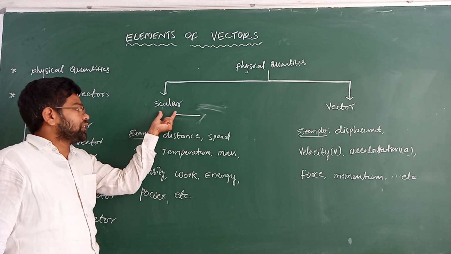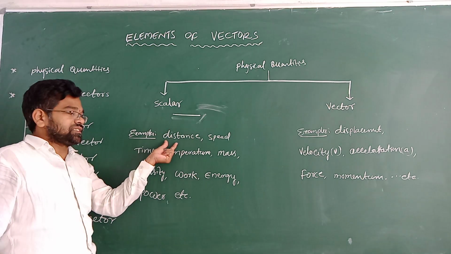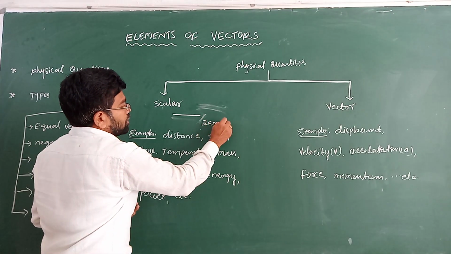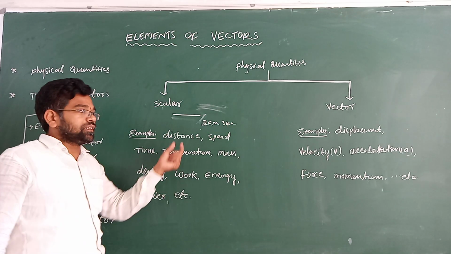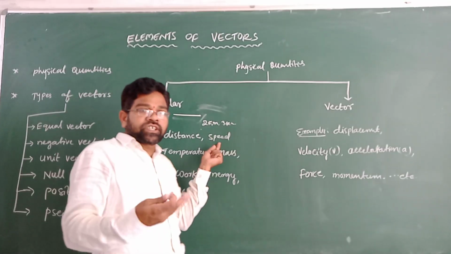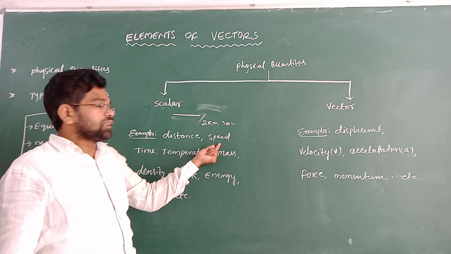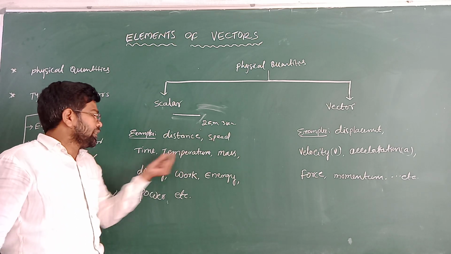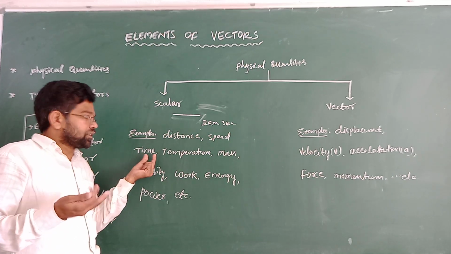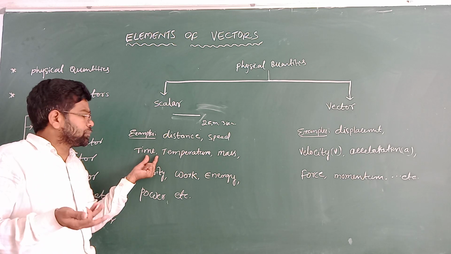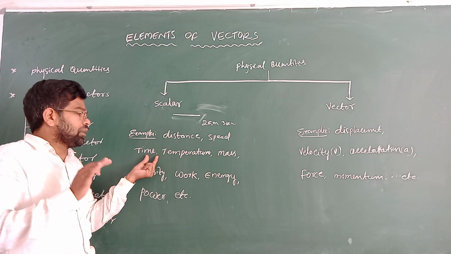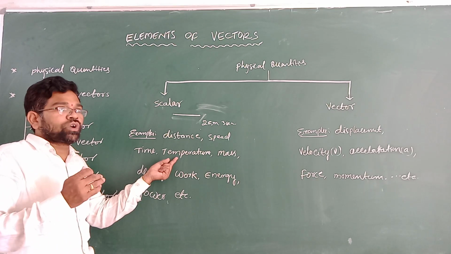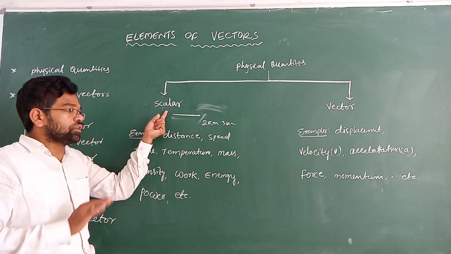The scalar quantity examples are distance. For example 2 kilometer, 3 kilometer, 4 kilometer, like this. Speed, 60 kilometer per hour, 80 kilometer per hour, where 60 is just a number. There is no direction. That's why it is a scalar quantity. Time, 1 hour, 2 hours, 3 hours. So time is a number. Number means scalar quantity. Temperature, 2 degrees, 3 degrees, 4 degrees. So 2, 3, 4 are magnitude. That's why it is a scalar quantity. There is no direction.